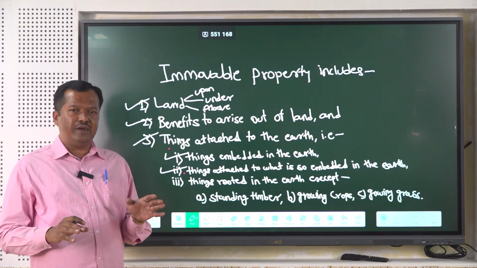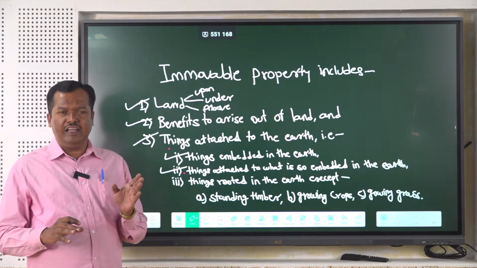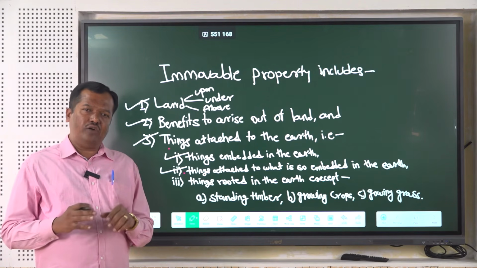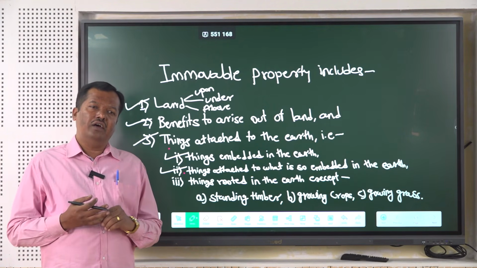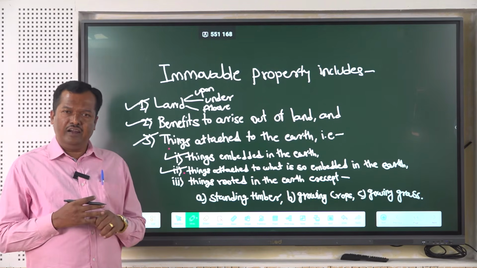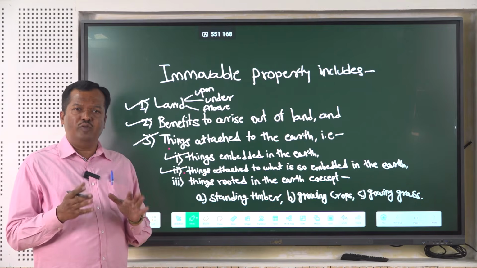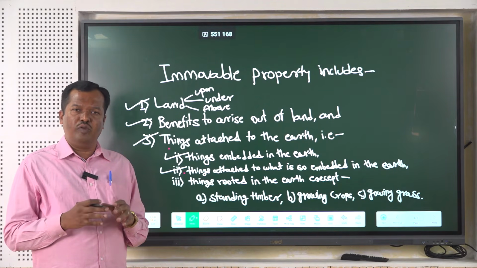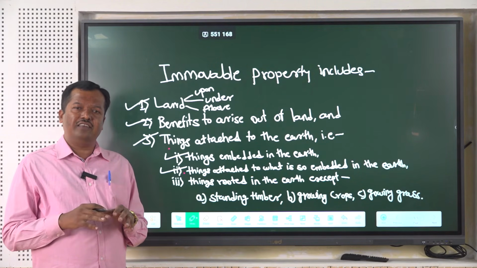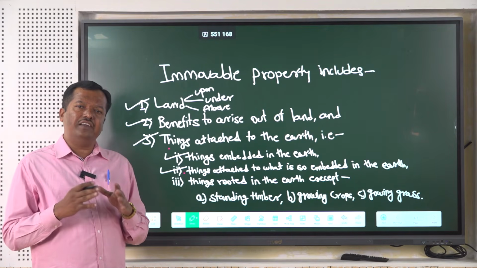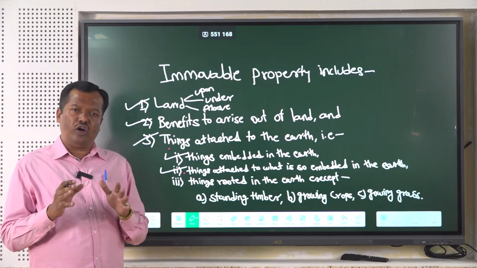Relating to this, in Shantibai versus State of Bombay, 1958 is the year of that case, the Supreme Court explained and differentiated which tree can be called immovable property and which will be called movable property. Here the Supreme Court has given direction that it depends upon the intention of the owner of that tree.